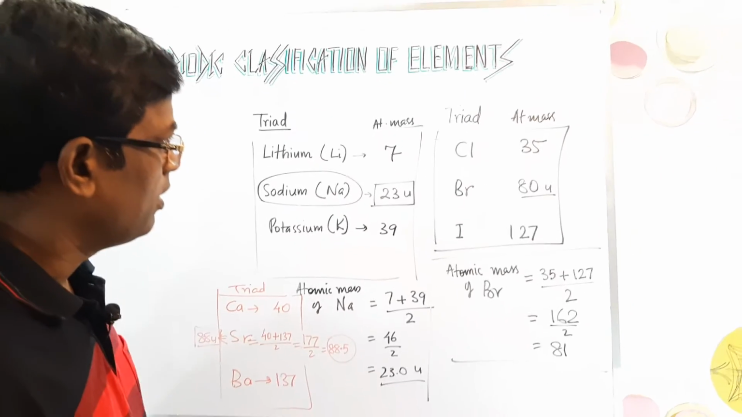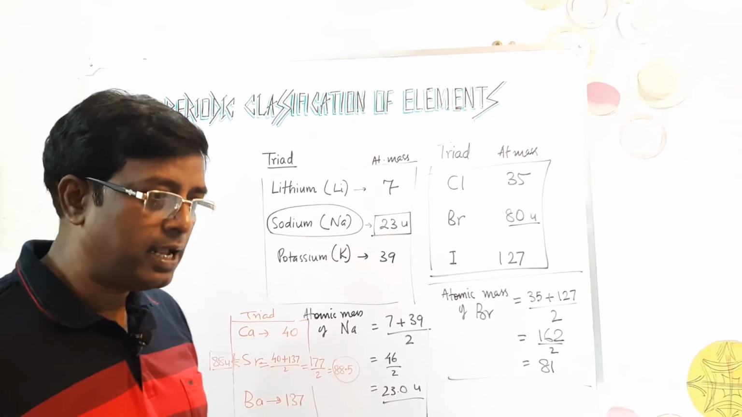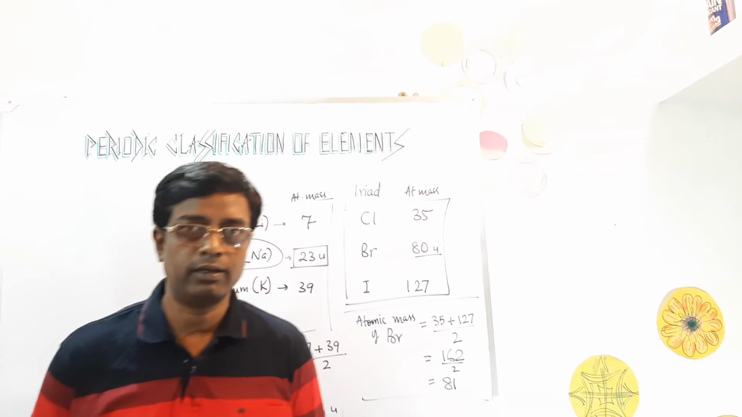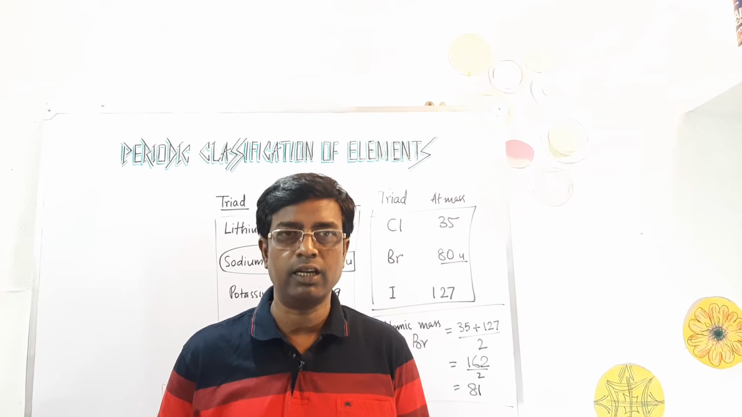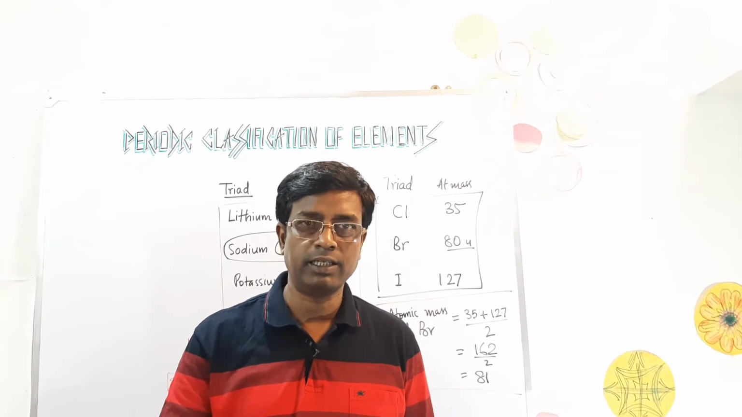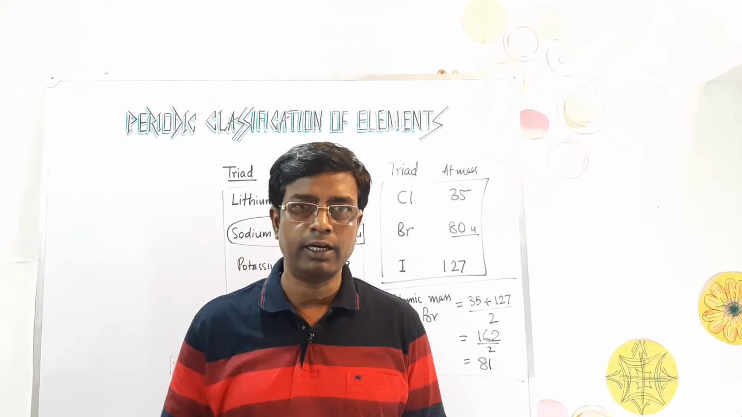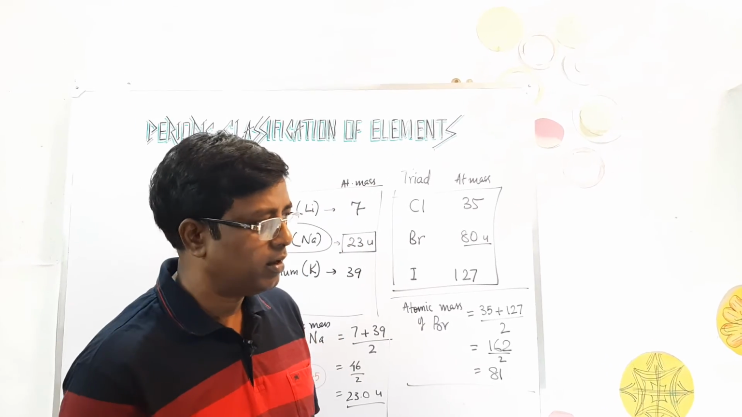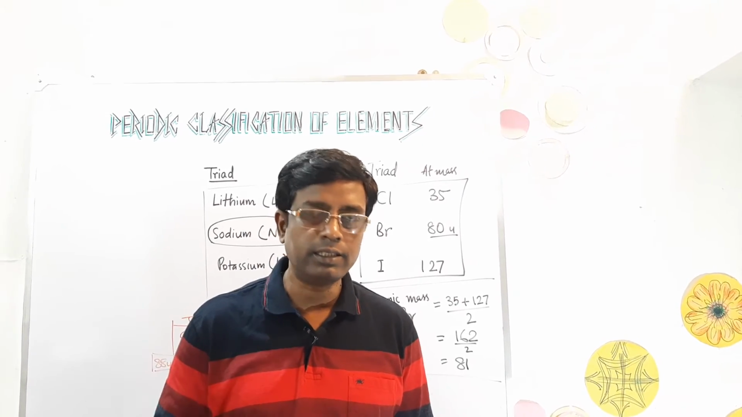So he was able to classify 3 triads only, and that is his drawback. The drawback of Dobereiner's classification was that he could not classify all the then available elements into triads. But definitely credit must be given to him for at least trying classification in the real sense.